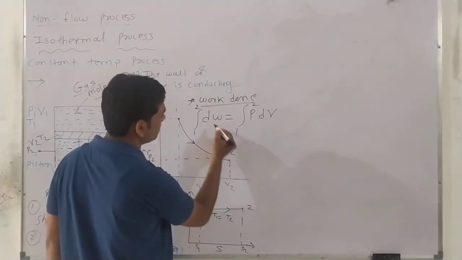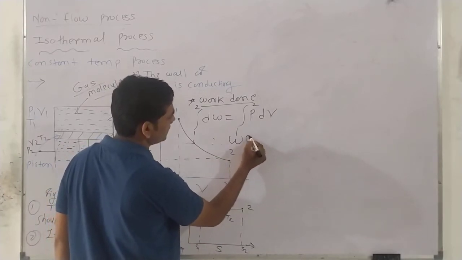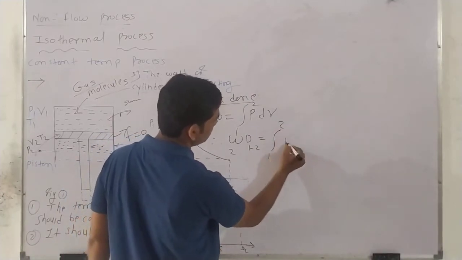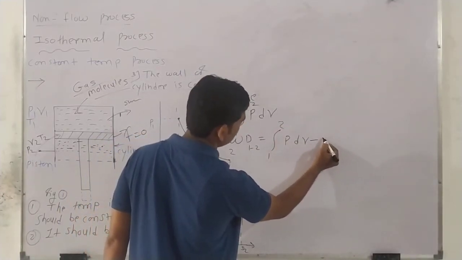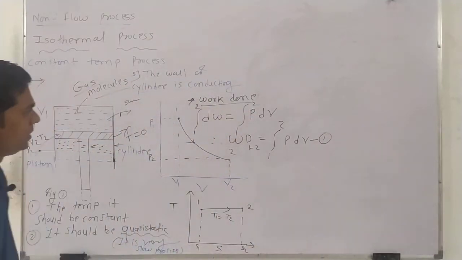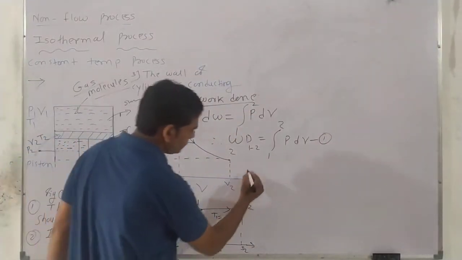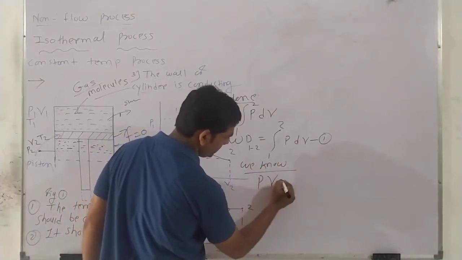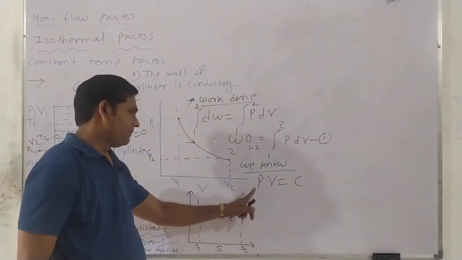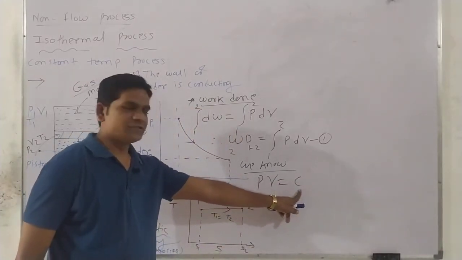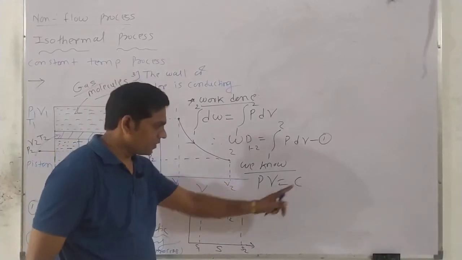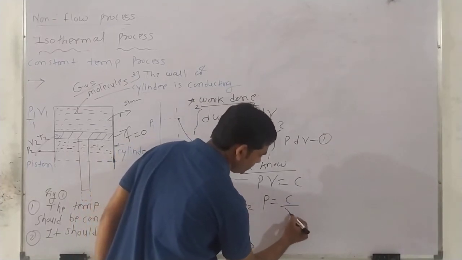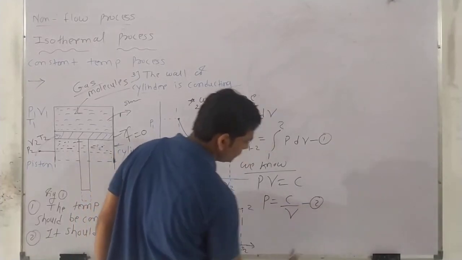So what do we get here? The work done from 1 to 2 is the integration from 1 to 2 of P dV. Suppose this is equation number 1. In isothermal process, by Boyle's law, PV is equal to C. Pressure times volume is equal to a constant, and the temperature should be constant. So I write P is equal to C by V. Suppose this is equation number 2.